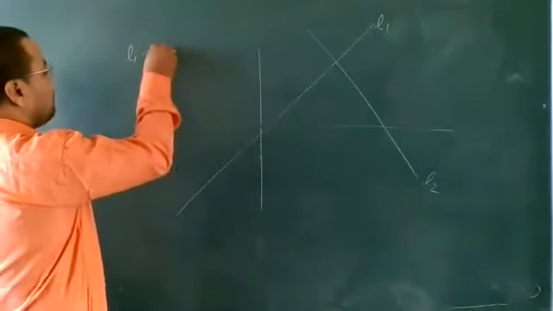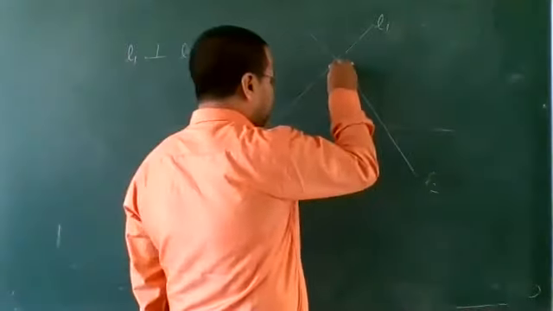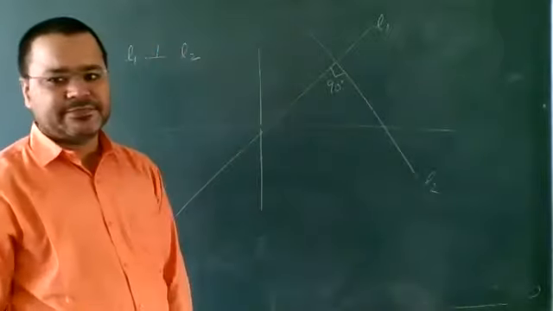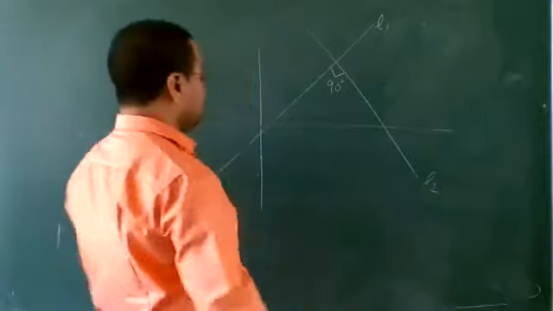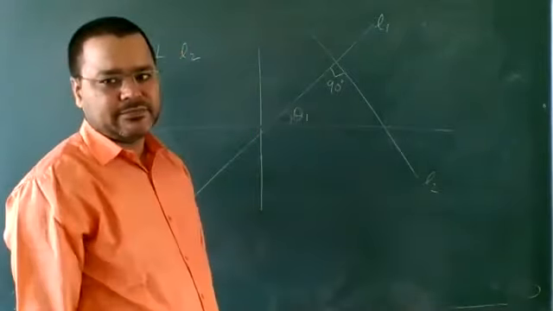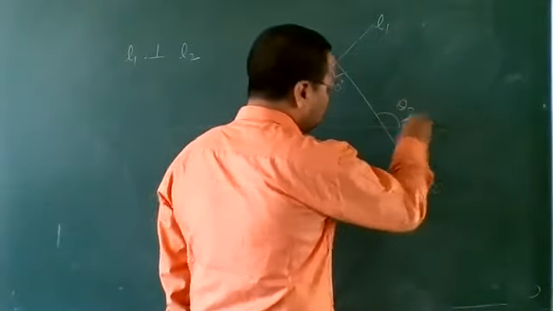Line L1 is perpendicular to line L2. So here if these are perpendicular, then this will be 90 degree. And let this value be theta 1. Then let this value be theta 2.